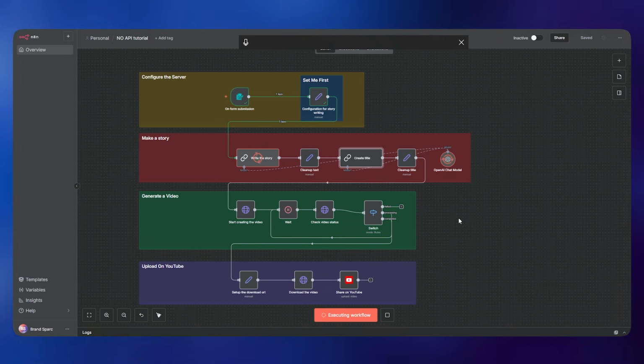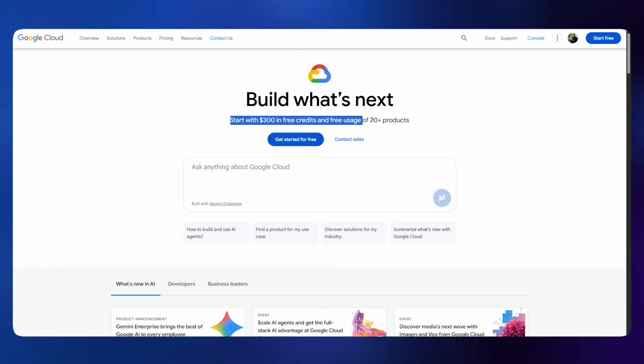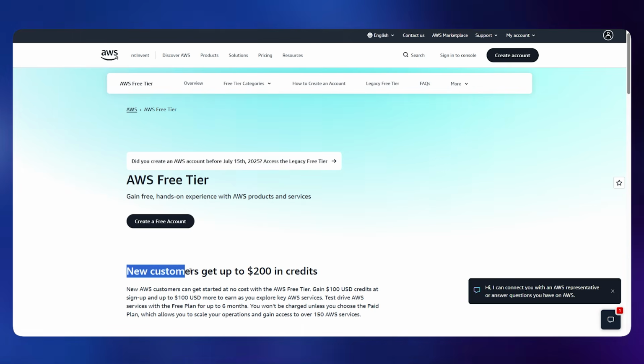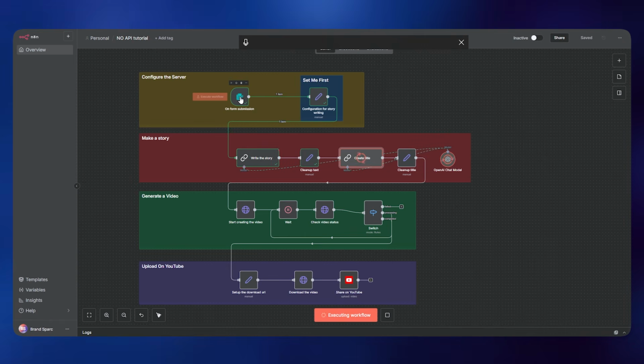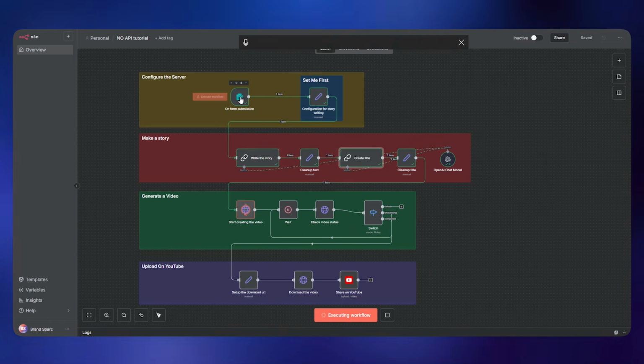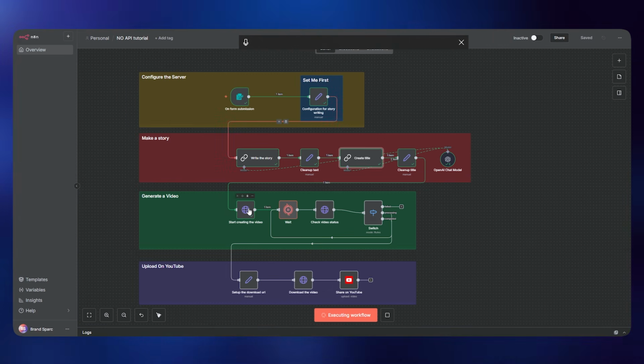And when I say cloud, it does not mean that you have to pay, because Google and AWS are providing free credits. That's almost like $300, which is gonna last very long. So just stay tuned with the video, follow along, and I'm gonna show you how to do this for free.